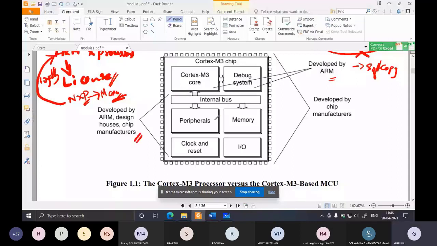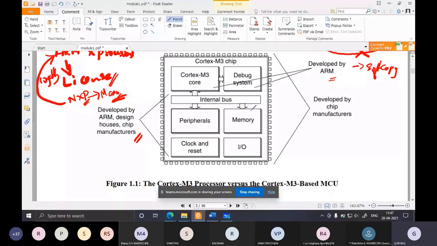Remember, take the example of your mobile phone itself. Suppose you are using a Vivo or Oppo mobile phone. If the branding is Vivo, that doesn't mean that all the components inside your mobile phone have been manufactured by Vivo. Vivo will not manufacture all the components.